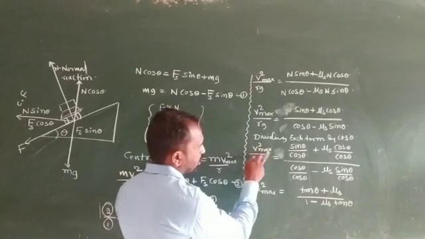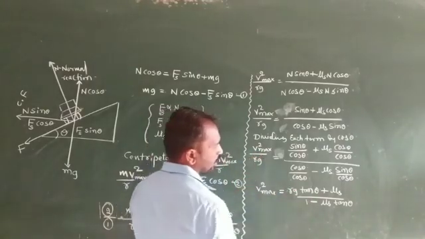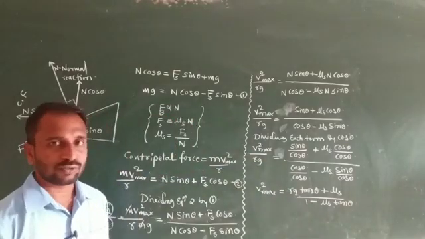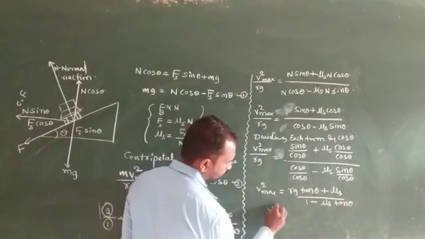Okay, so v square maximum divided by Rg. So here we consider the maximum velocity of a car without a frictional force. Without frictional force means the mu s value we consider as 0.